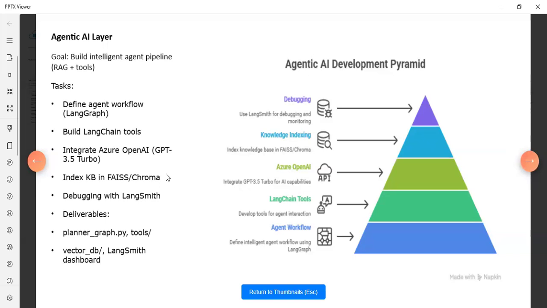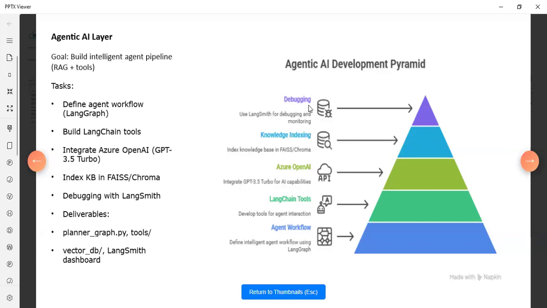In this whole process, deliverables will include workflow code, tools, vector database, and LangSmith dashboard to monitor the performance. After this completion, the agent will be ready, and then we move to the next part. With the help of LangGraph, we will create the nodes, edges, functions, and tools. With the help of those functions, we call the particular agent we built to perform the particular task.